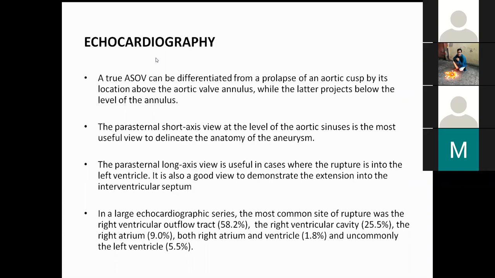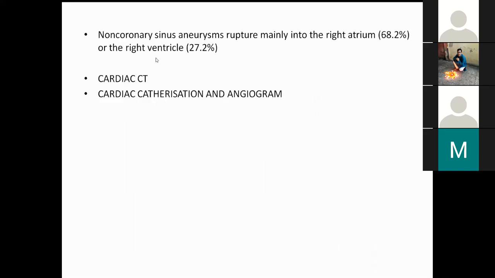In India there are almost 4 or 5 studies, the largest initially being from Dr. Kerkar, Praful Kelkar, and their series had RVOT. The other is from a case series of 18 or 19 cases from Calcutta, and there is one in the Indian Heart Journal which we had published. It is part of a larger series, with almost 12 or 13 patients, basically RSOVs that have been devised. Bigger studies are also coming up; Jaydeva has come up with an even larger study. In our case we have almost equal numbers, but still RVOT takes predominance over RA, though it's almost the same non-coronary incidence. But for Asian countries, one should know that it is more RVOT, which is what they ask.